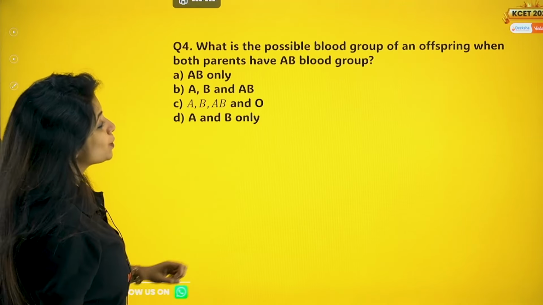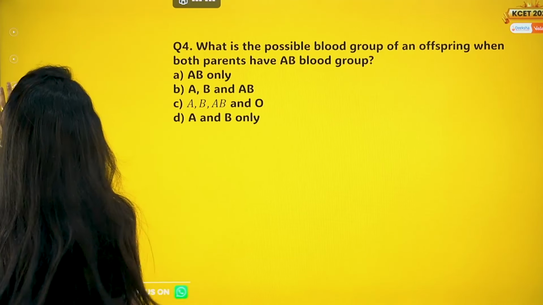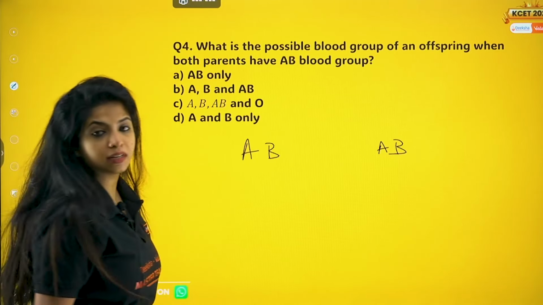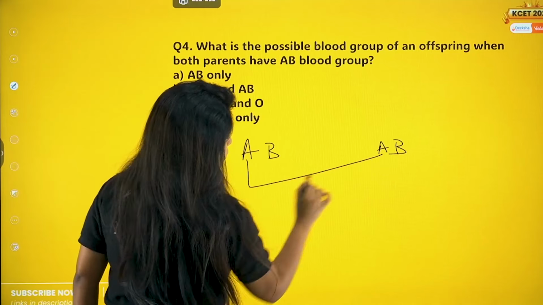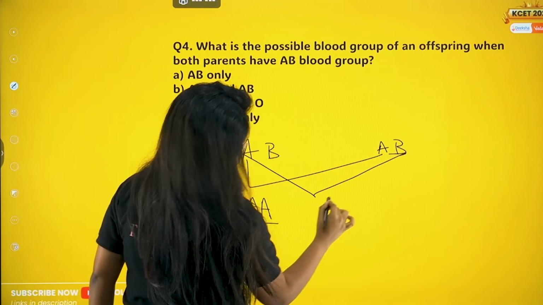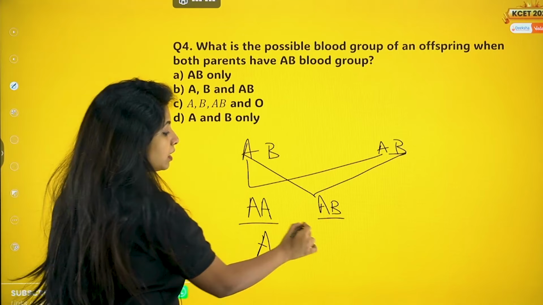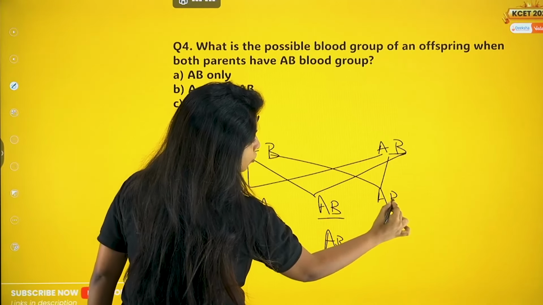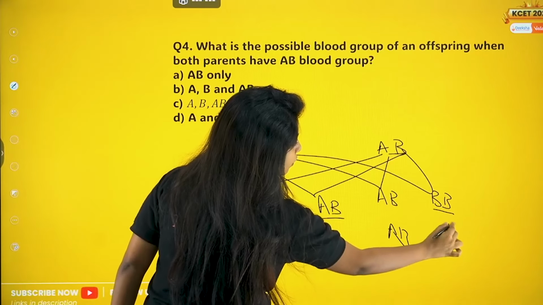Next, what is the possible blood group of an offspring when both parents have AB blood group? When both the parents have AB blood group, AB and AB, what are the possible blood groups in the offsprings? This and this fuses, you get AA. AA is there, that means A blood group. This and this fuses, you get AB. Both of them show co-dominance. Both of them are equally dominant, which is why we get AB blood group. This and this fuses, again AB blood group. This and this, we get BB, which means it will be B blood group.